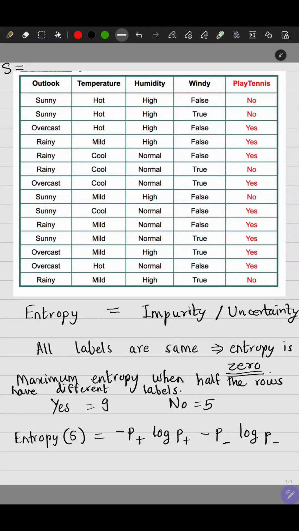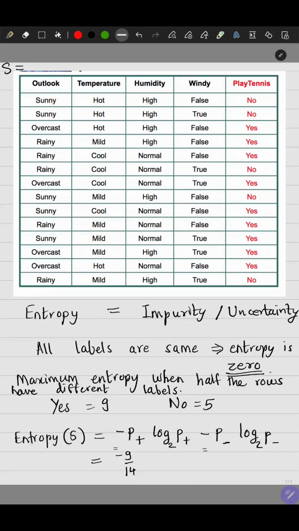Because probability is always a number between 0 and 1, the log values will be negative. This log is always to the base 2, because here we are going for binary classification. Since the log value will be negative, and we don't want our entropy values to be negative, we add this negative sign so that the overall entropy value that we get will be positive. So in this case it will be minus 9 by 14.